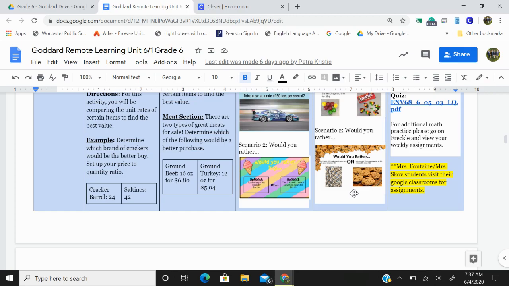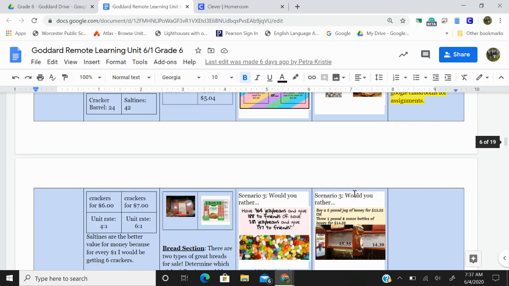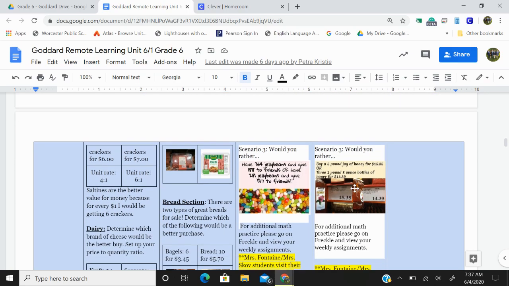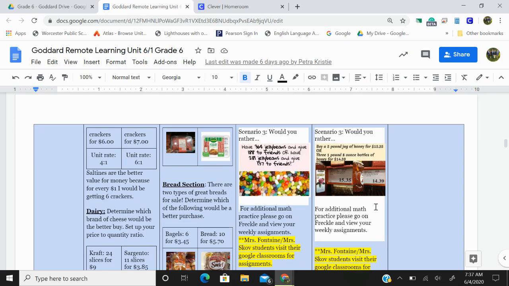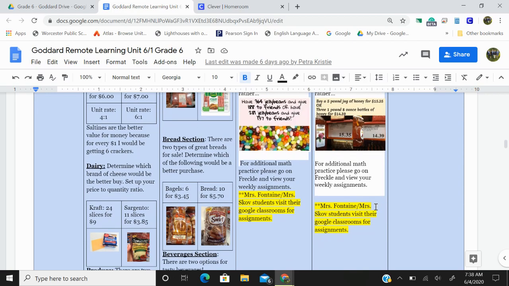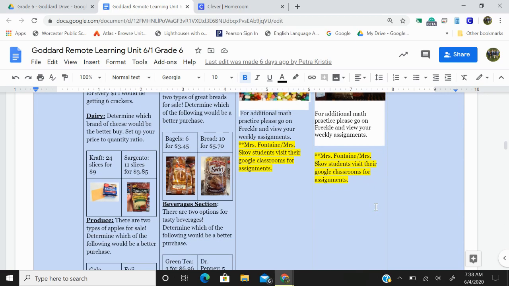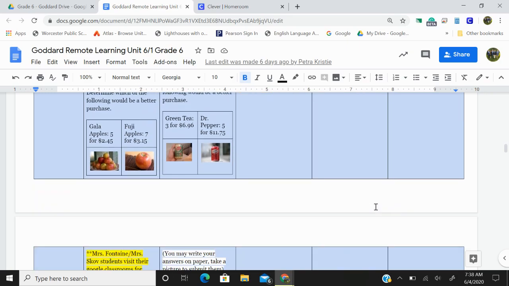I cannot see those here. It's too small for Mrs. Leary's eyes. Scenario 3, would you rather buy a 5-pound jug of honey for $15.35 or 3 1-pound 8-ounce bottles of honey for $14.39? For additional math practice, please go on Freckle and view your weekly assignments. Mrs. Fontaine and Ms. Gove students, visit their Google Classrooms for assignments.